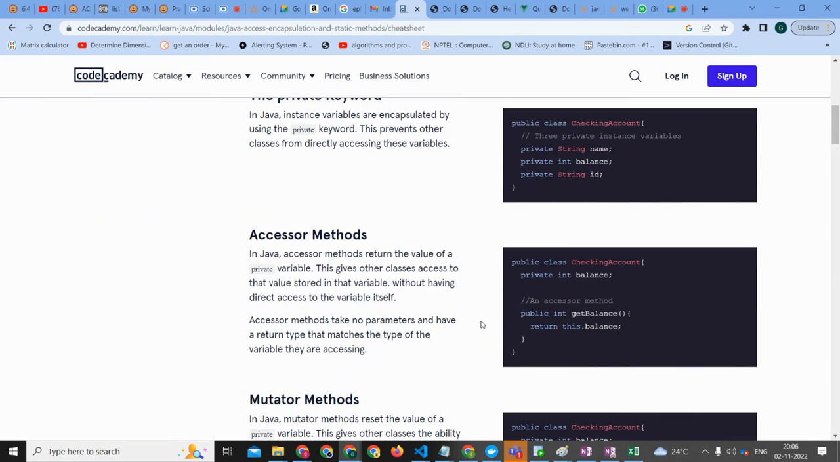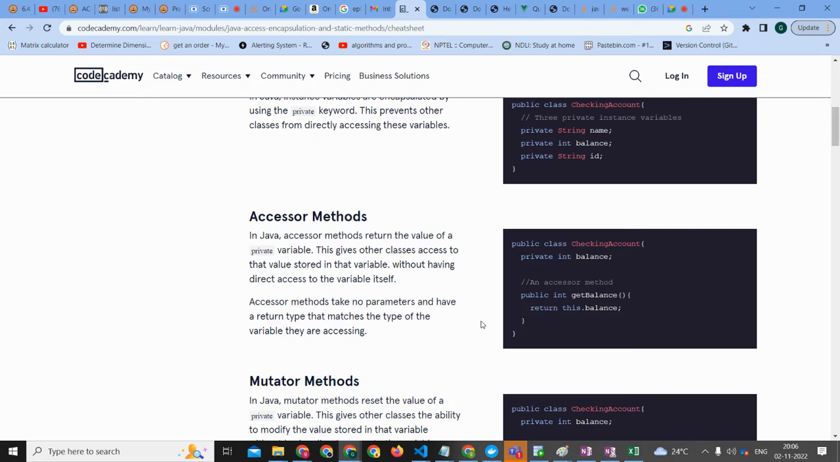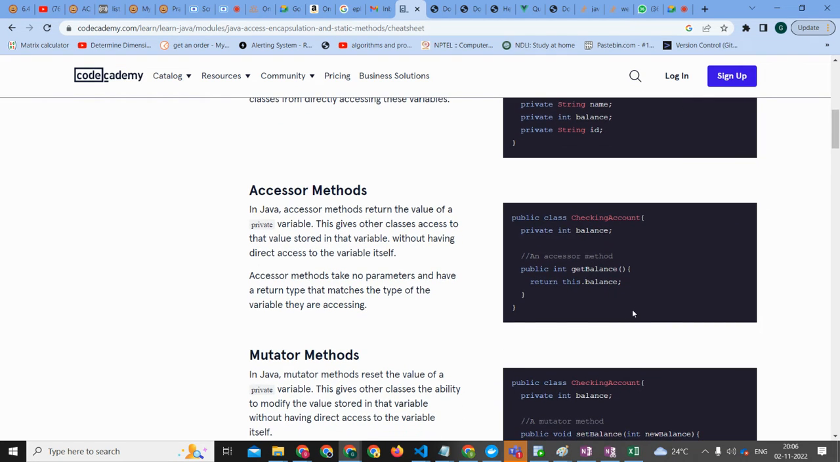Accessor methods. Exactly, it's the same, right? So you get balance and return this dot balance. So we have seen this, right? Abrar, we have seen this, right? We have one variable which is private, and that private variable can be accessed using a method.